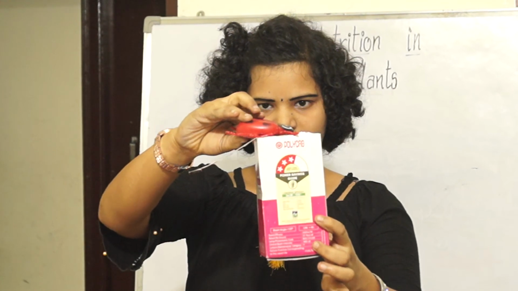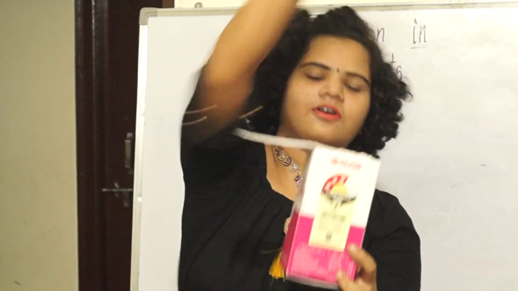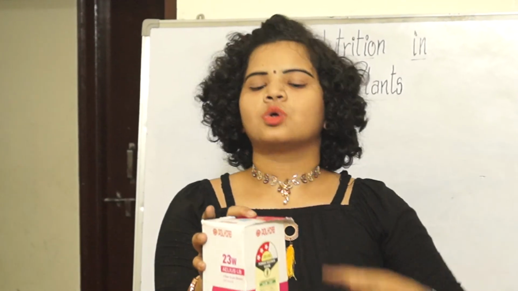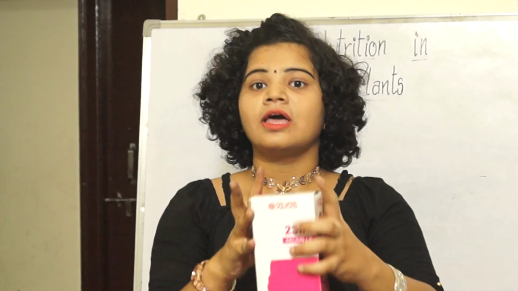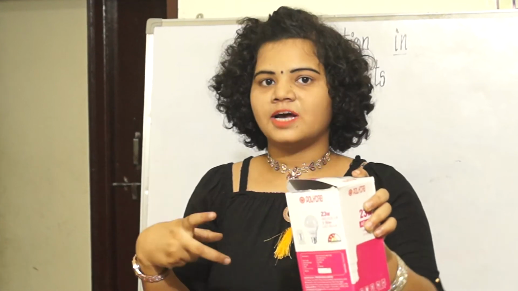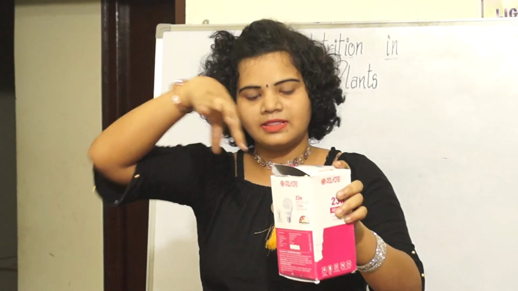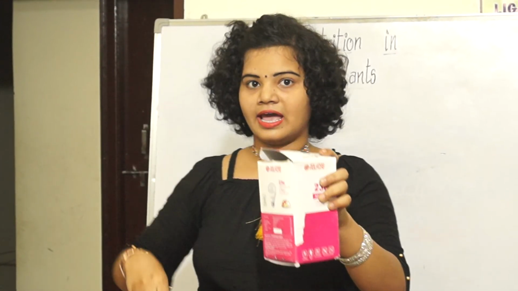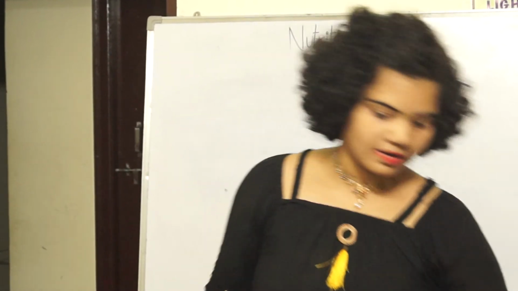The insect falls in, the lid immediately closes, and inside you have some juices which are secreted. These juices are called digestive juices. Inside this pitcher plant, the insect gets digested, and the plant gets some food to survive. Such plants are called insectivorous plants.